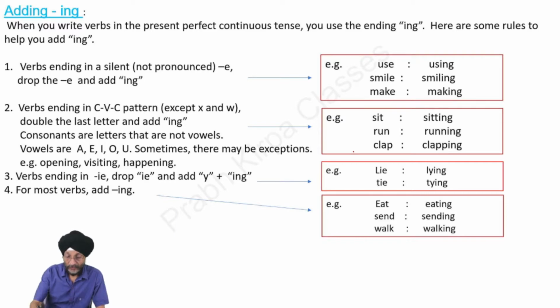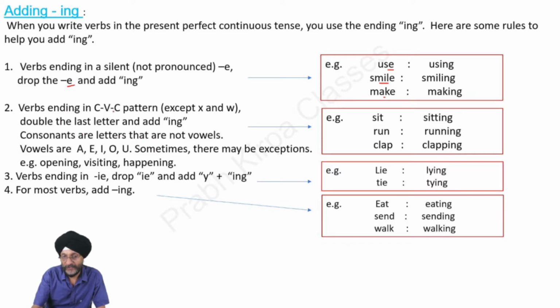Next, we also have to add ing in the case of past perfect continuous tense. That is, we have to add ing at the end of the verb. So here are certain rules which we have to follow. In case of certain verbs which end in silent e, we have to drop e and add ing. For example, use becomes using, we have dropped e, and the same happens in the case of smile and make. Use becomes using, smile becomes smiling, make becomes making.